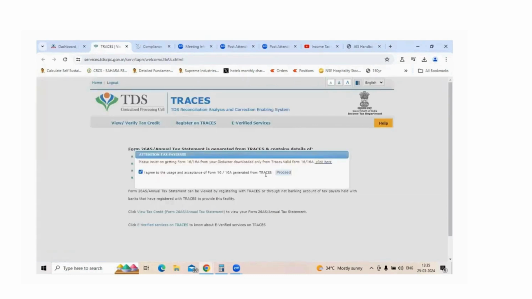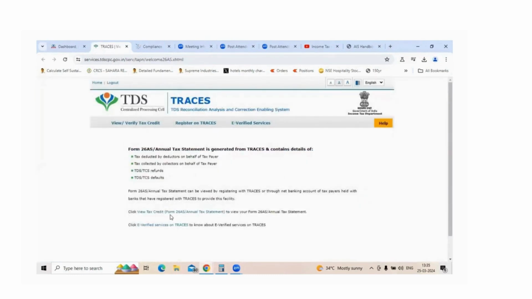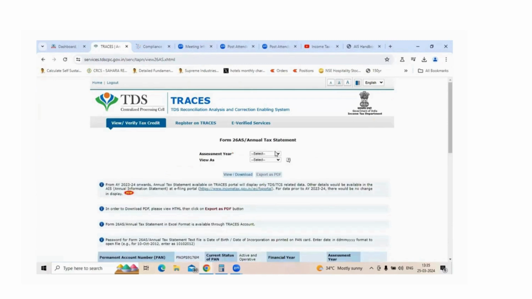So once you click on agree, you can click on proceed. And here you need to select the new tax credit Form 26AS, the annual tax statement. You can select the financial year for which you want to check. The assessment year I'm checking here is 2024-25. In case you want to check a previous assessment year, you can check 2023-24 as well. The drop down will provide all the necessary assessment years. You can go back until 2009-10. For the purpose of filing income tax returns for 2024-25, you can select this and then click on view download.